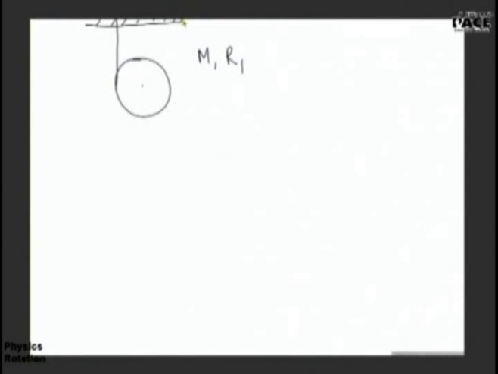Tell me what will be the acceleration of the center of mass of the pulley? What will be the angular acceleration? Also find the tension in the string. Simple question. Find the tension in the string. The pulley is falling down, unwrapping.